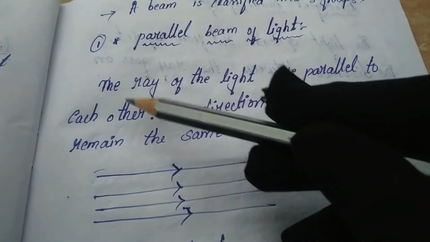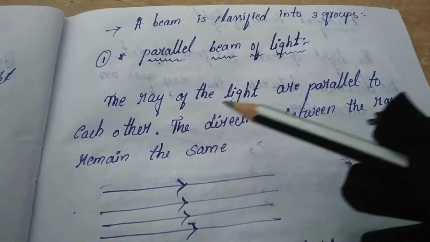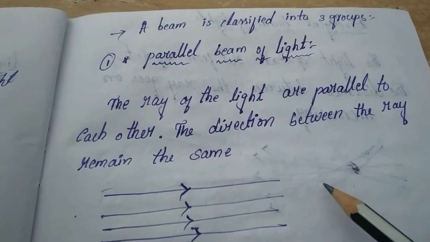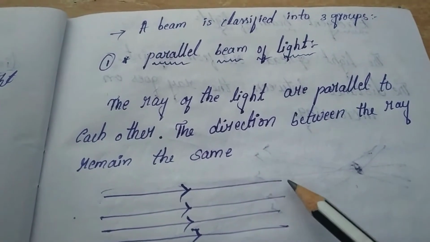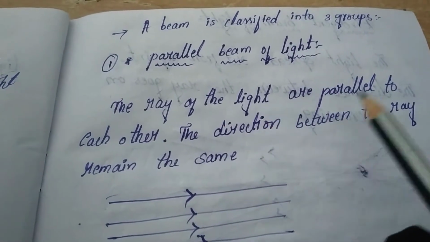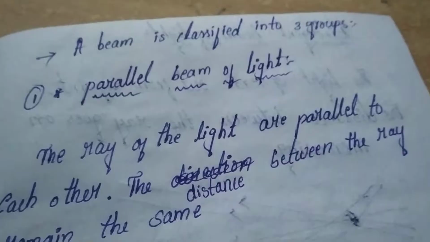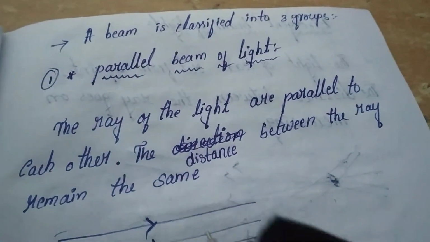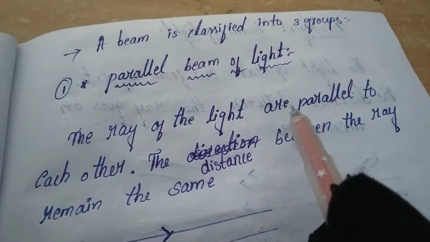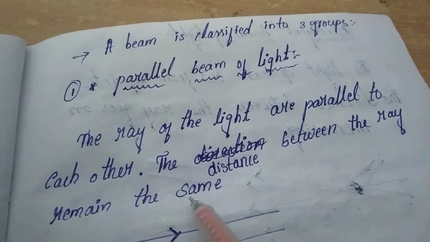What is parallel? The rays of light are parallel to each other. What is meant by parallel? Two lines which do not meet at a point. The rays of light are parallel to each other, and the distance between the rays remains the same.